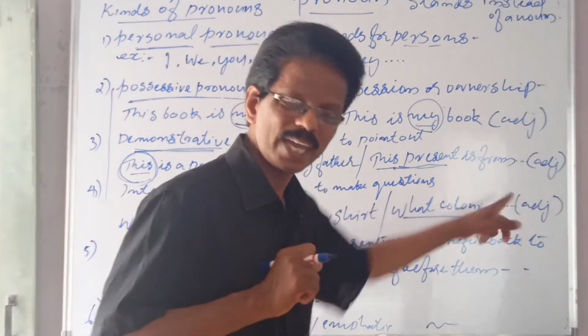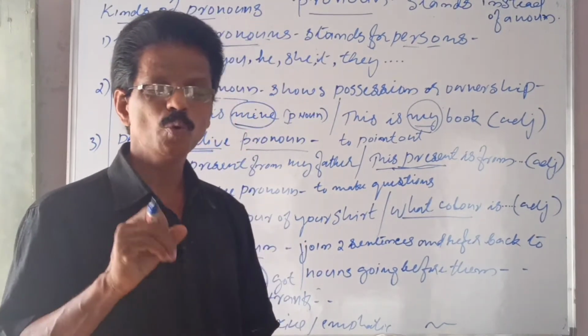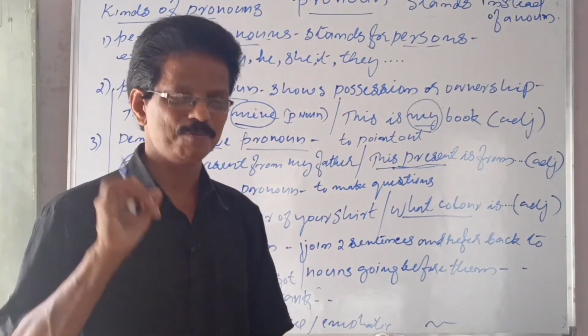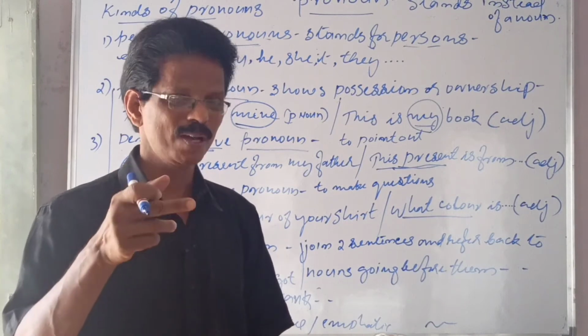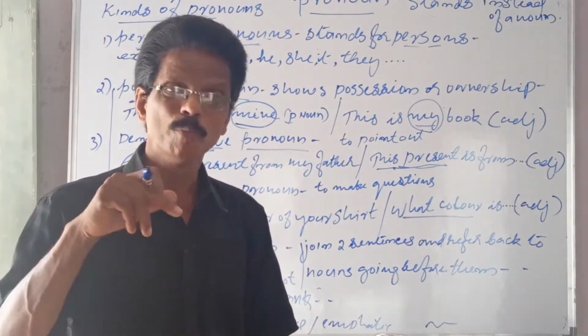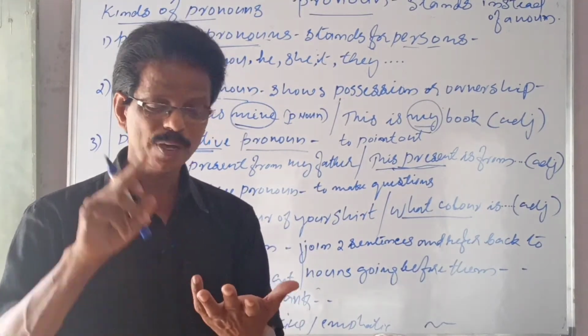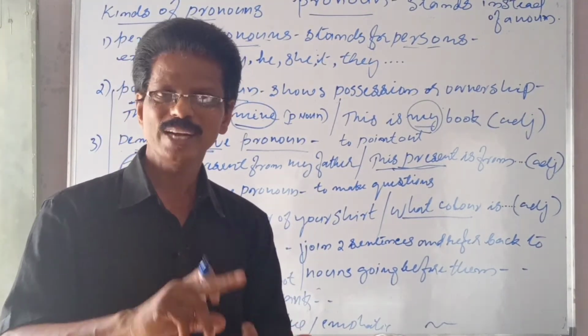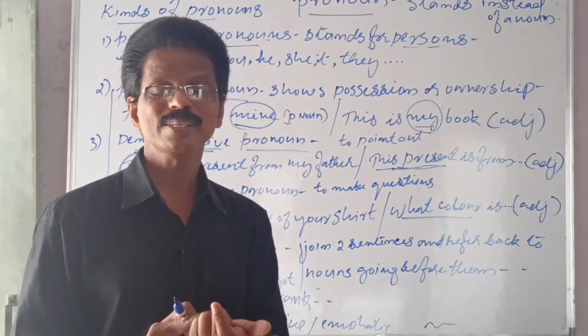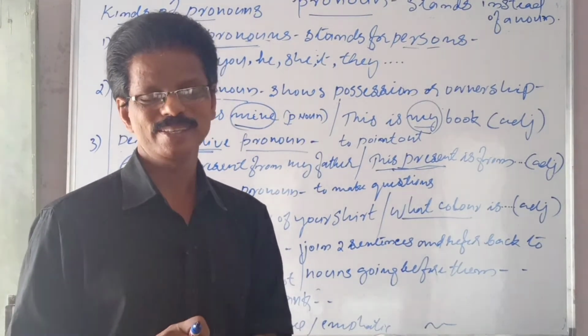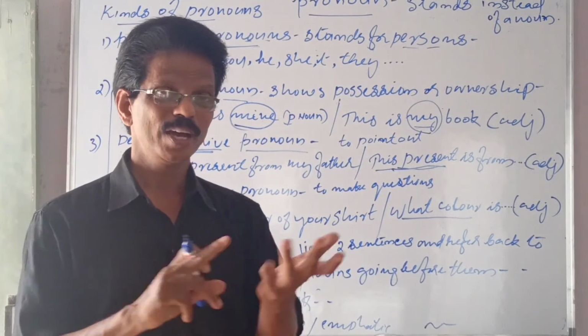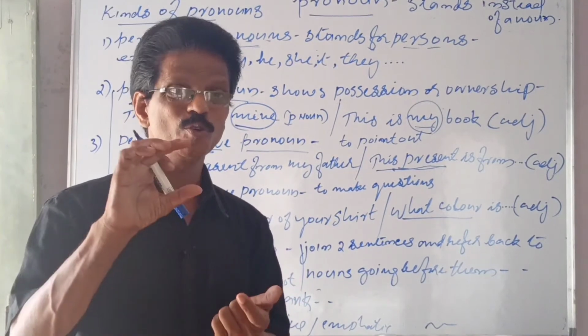Interrogative adjective. Again, I repeat once again. When used together, it becomes an adjective. It does not stand for anything, whereas it modifies or qualifies the noun. So it is an adjective. Our noun group: noun, pronoun, adjective. Pronoun stands for, whereas adjective qualifies or modifies a noun. Noun, pronoun, adjective. First group, noun group.